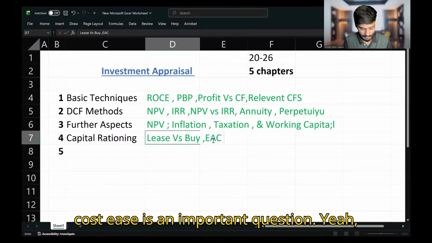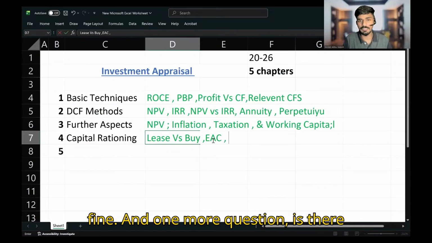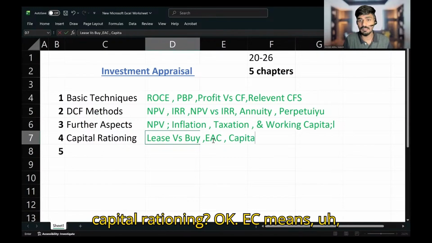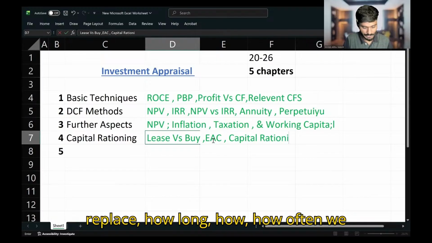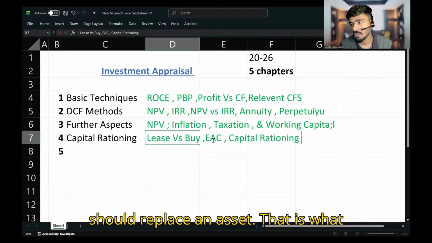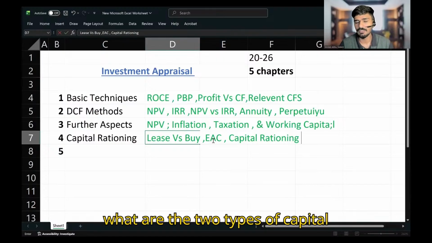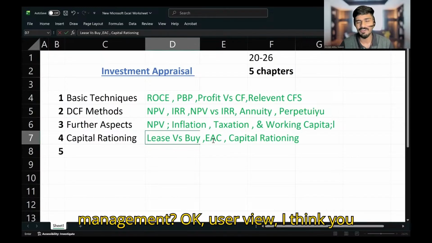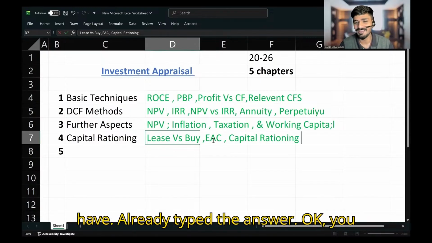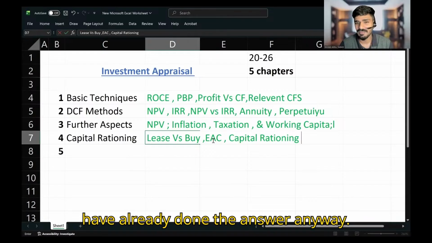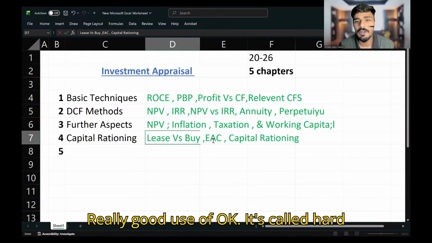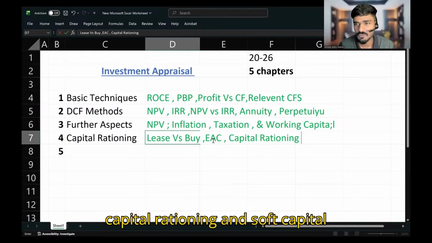And one more topic is there: capital rationing. EAC means how often we should replace an asset. That is what is discussed in EAC. Let me ask you, what are the two types of capital rationing you are learning in financial management? Okay, Yusuf, I think you have already typed the answer. Really good, Yusuf. It's called hard capital rationing and soft capital rationing.